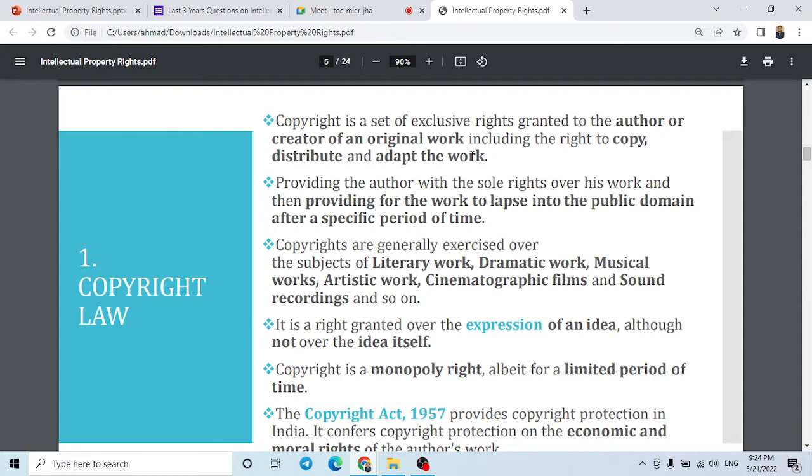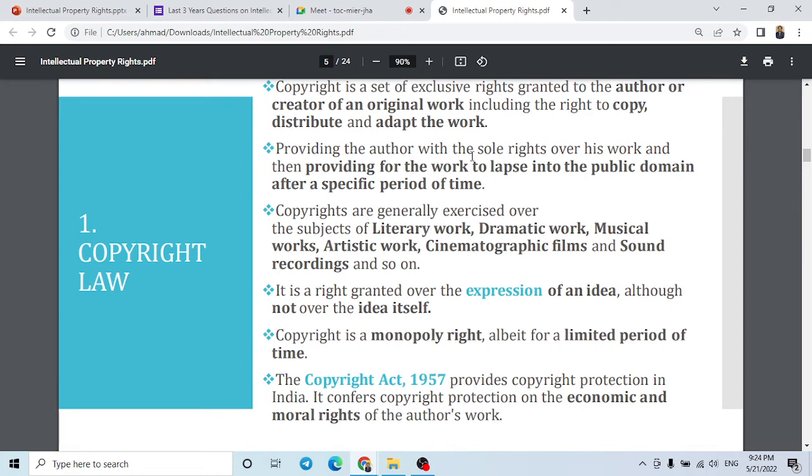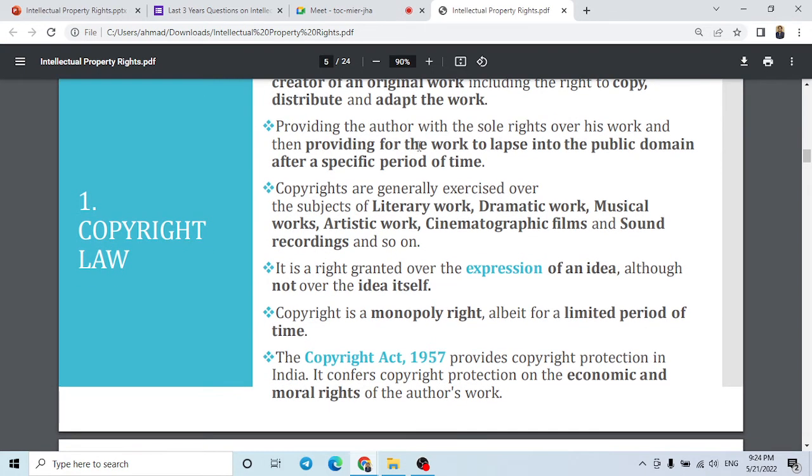Then it provides the author with the sole right over his work, before the work lapses into the public domain. This is a limited period right given to the author, and after that it would be put into the public domain.